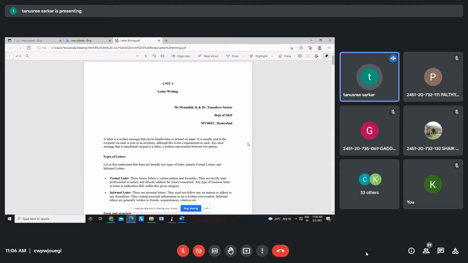Unit wise, we have prepared notes. Unit wise, module wise, we are sending it so that our students won't face any difficulty. They just have to open their Google Classroom, Unit 1 notes, everything is there. Unit 2 notes, everything is there. Well organized. Okay, so that is all about letter writing. If you have any doubts, you can ask me now, or I will move on to the next topic, which is a vocabulary topic from Unit 4.